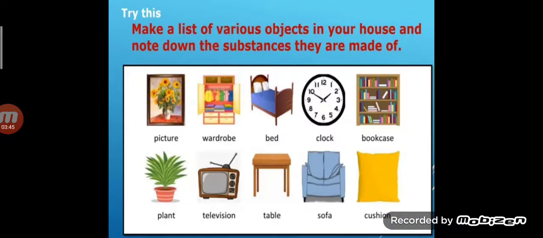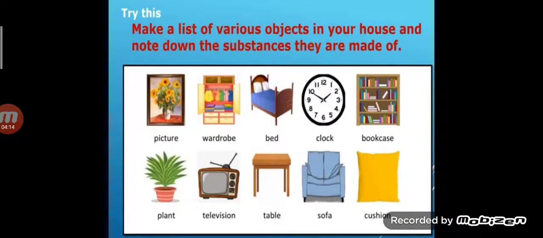Now, let's try this, children. Make a list of various objects in your house and note down the substances they are made up of. Children, here some examples of objects are taken, that is picture, wardrobe, bed, clock, bookcase, plant, television, table, sofa and cushion also.